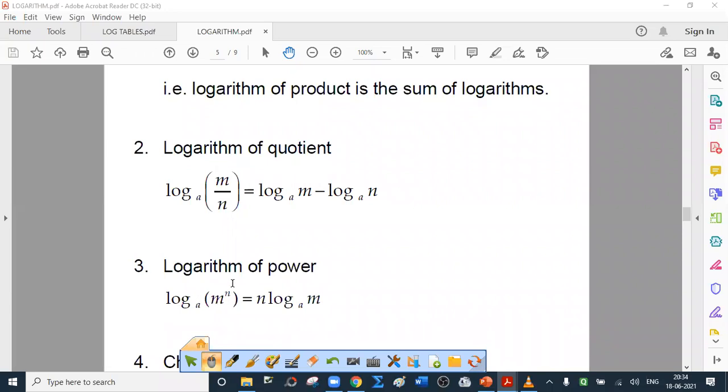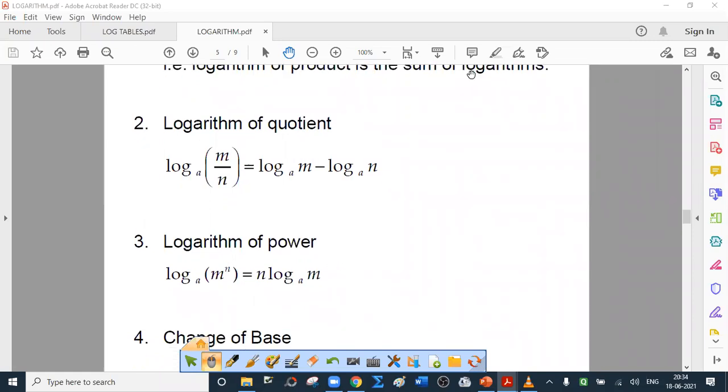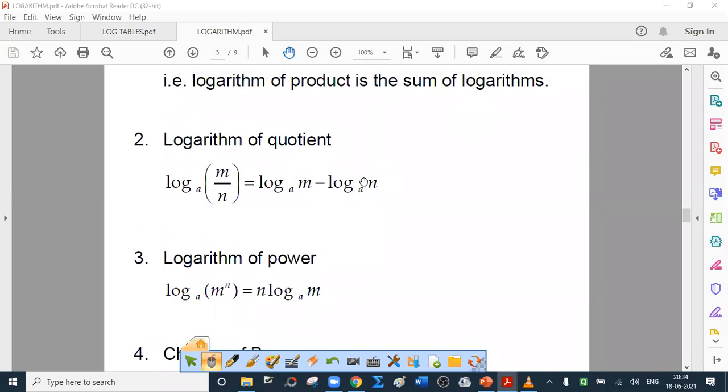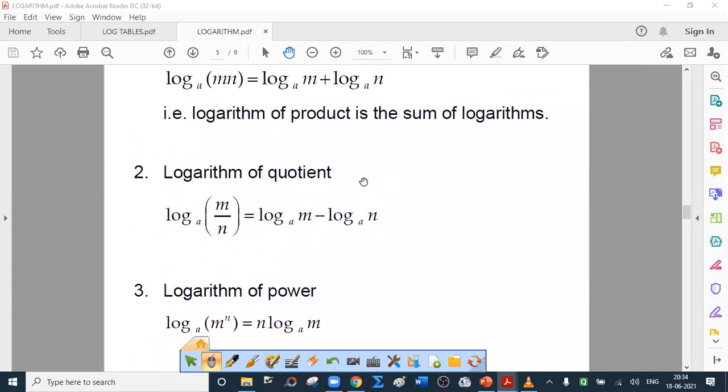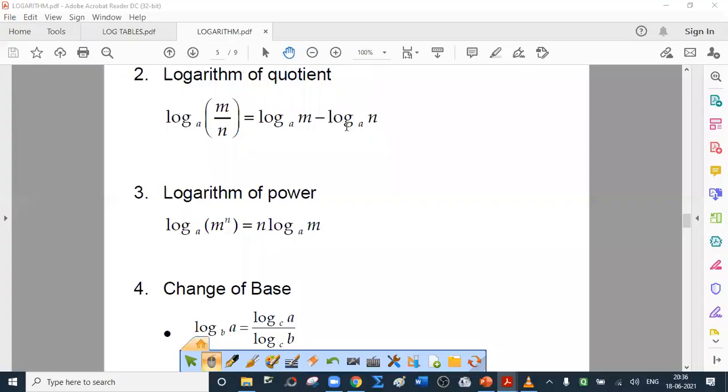Then log of 11 raised to 1 upon 3 becomes 1 upon 3 log 11. Log 11 can be easily obtained using log tables.